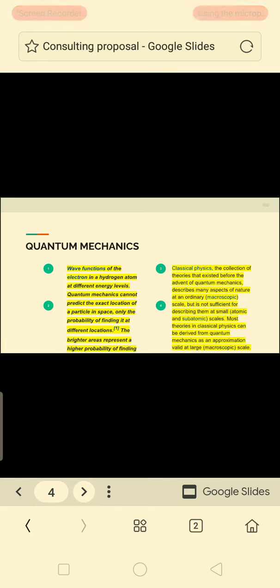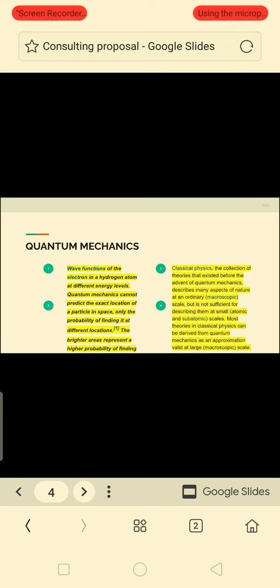So quantum mechanics gives the probability of finding an electron at different locations. Here lies the probability of the electron in space, that the electron exists in space, but it cannot predict the exact location of the particle in space. Okay, now let's discuss classical physics.